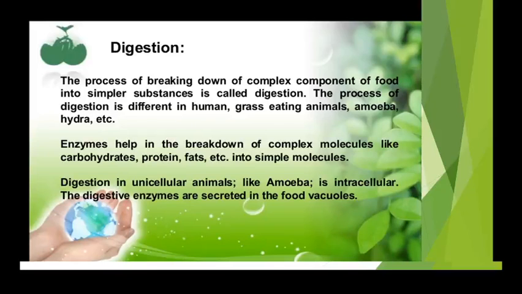So enzymes help in the breakdown of complex molecules like carbohydrates, protein, fats, etc. into simple molecules. Digestion in unicellular animals like amoeba is intracellular.